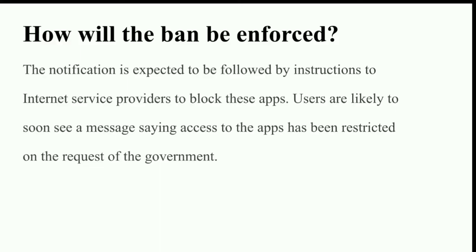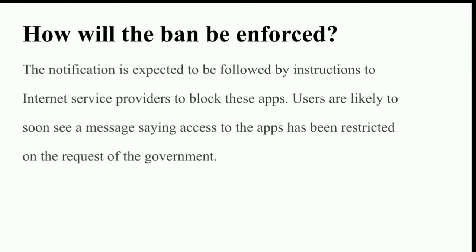Moving on to the next slide, how will the ban be enforced? The notification is expected to be followed by instructions to internet service providers to block these apps. Users are likely to soon see a message saying access to the apps has been restricted on the request of the government. And if you are still using these apps, just delete them, there will be no use.